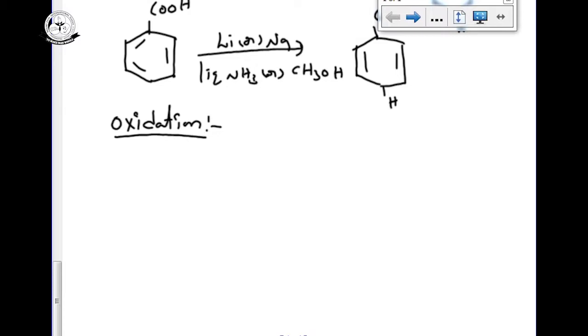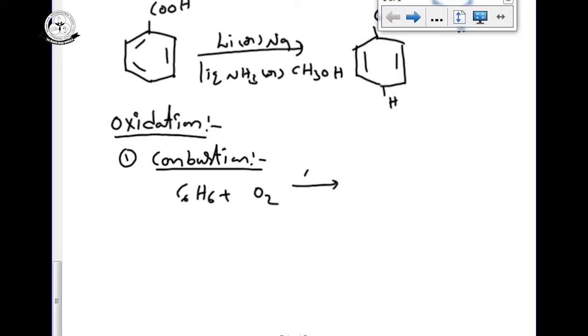First one is the combustion reaction. Benzene on combustion, C6H6 on combustion. Any hydrocarbon, we know, on combustion at high temperature in presence of excess oxygen or air, gives carbon dioxide and water.